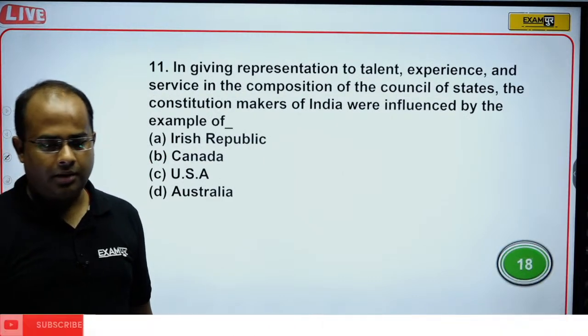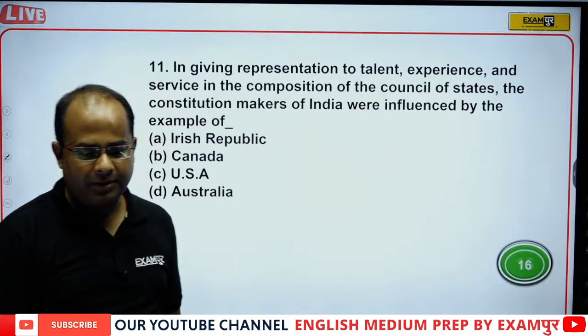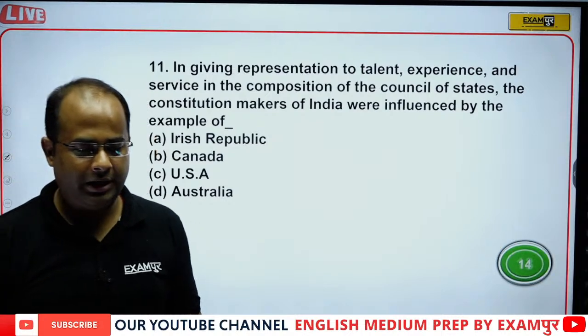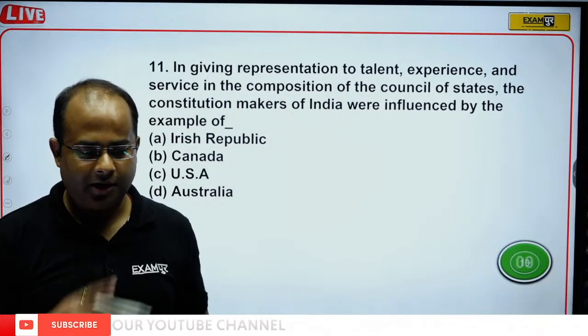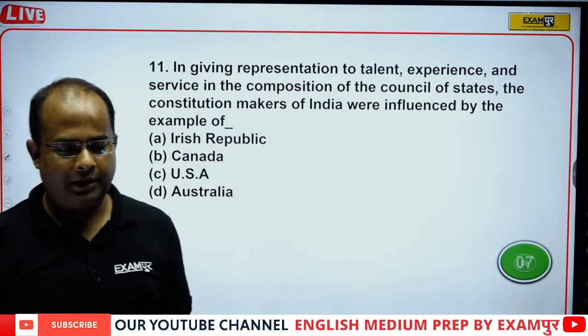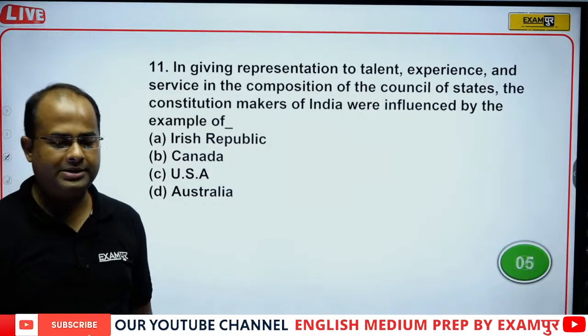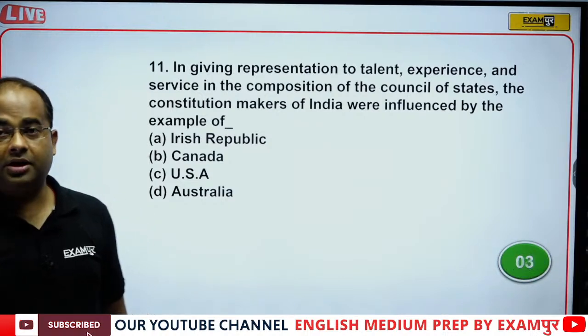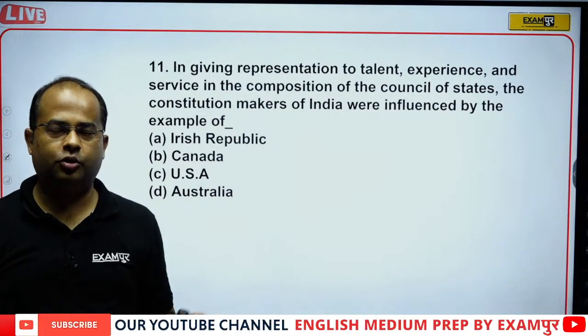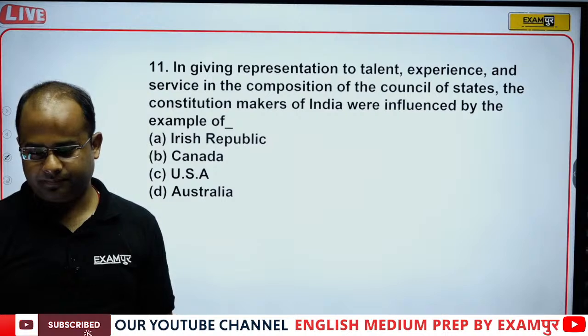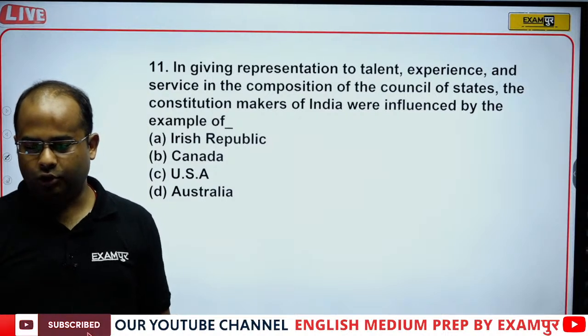Now guys, come to the next question. In giving representation to talent, experience and service in composition of the Council of the State, the constitution makers of India were influenced by the example of. It's a very good question, guys. Only the language is twisted.